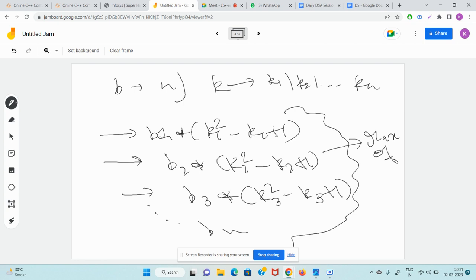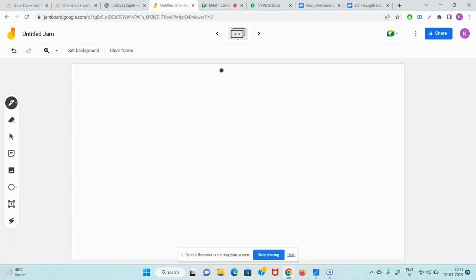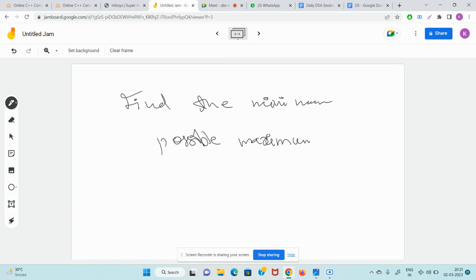Maximum of all of these. Now the question is, find the minimum possible maximum. We know how to calculate the maximum, but they are saying what can be the minimum possible maximum.